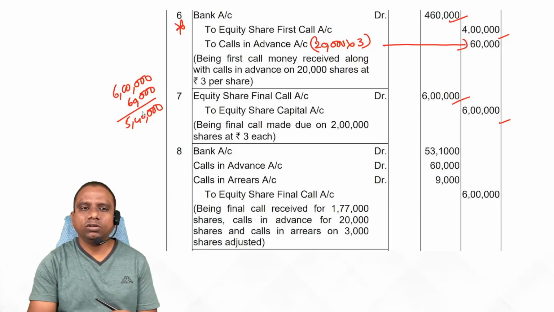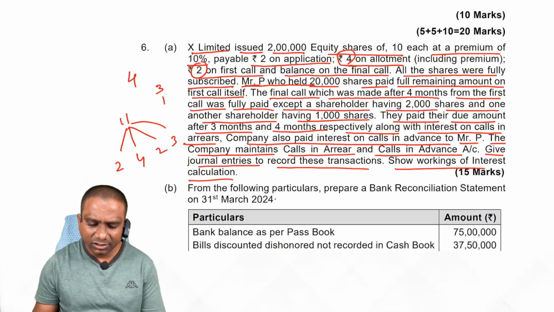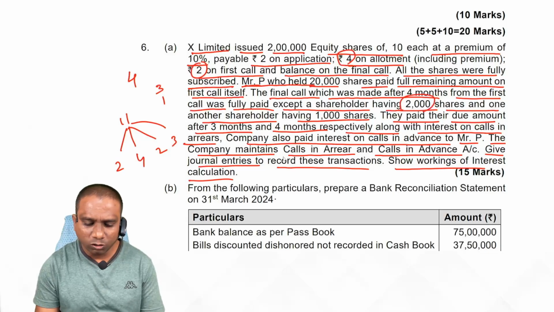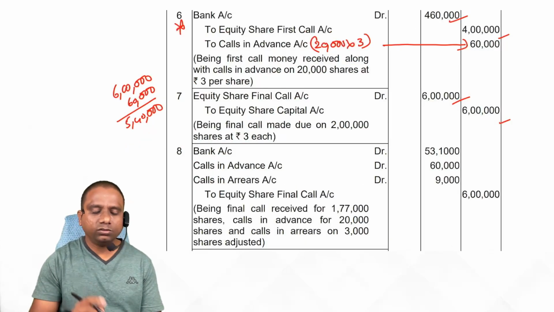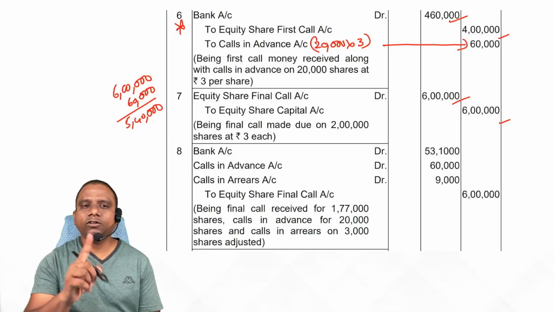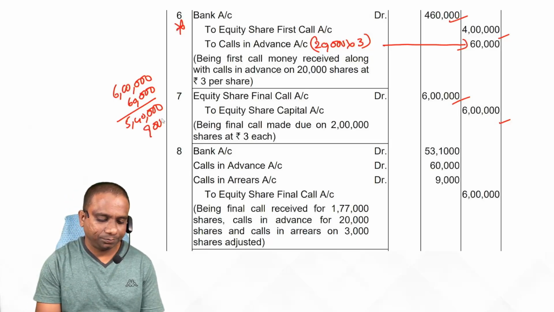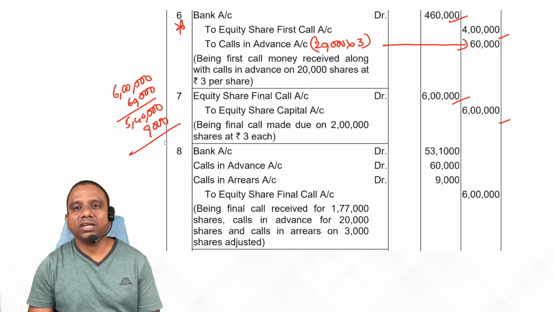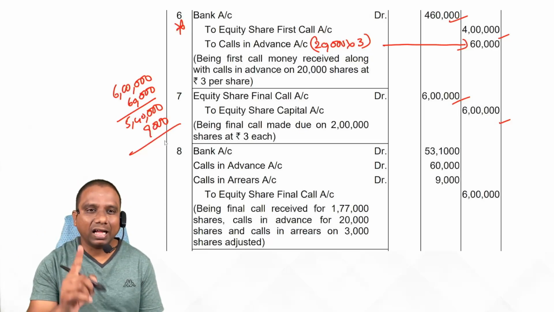Check whether you received this 5,40,000 rupees or not. They said, on 2,000 shares amount not received, on 1,000 shares also amount not received. That means on 3,000 shares amount not received. 3,000 shares into 3 rupees, 9,000 rupees. That means we have not received 9,000 rupees. This 9,000 rupees we transfer to calls in arrears.